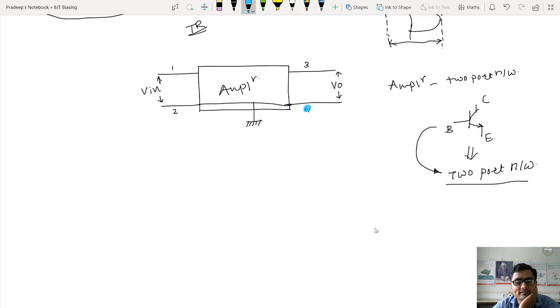One terminal is common. How many terminals are there now? 1, 2 and 3 terminals. How many terminals are there with the transistor? 1, 2, 3. Now it is possible for me to model the transistor in a two port network. Yes, it is possible now. Let's go for it then. As I am modeling the transistor in a two port network and I made one terminal common for that, which terminal should be common?